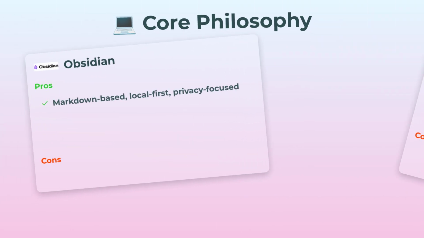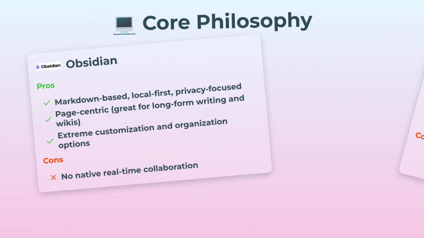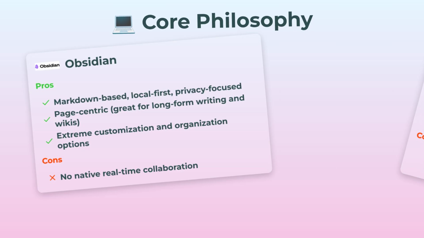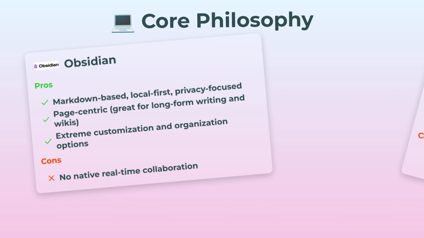First up, core philosophy. So Obsidian is all about being markdown-based, super local first, and honestly, privacy is baked right in. It's page-centric too, which means if you're writing a ton of articles, wikis, even drafting your next book, this is your jam. Plus, you can organize it pretty much any way you want. But one thing, there's no native real-time collab.